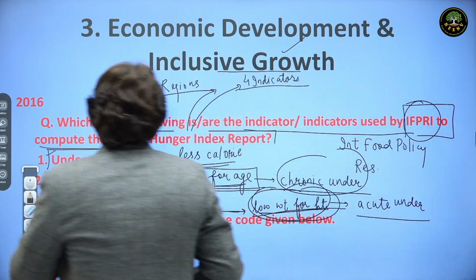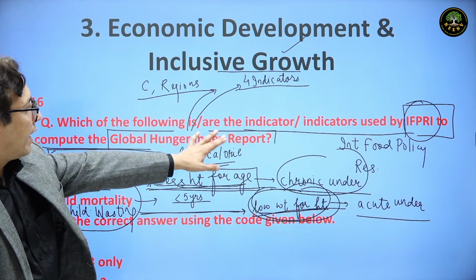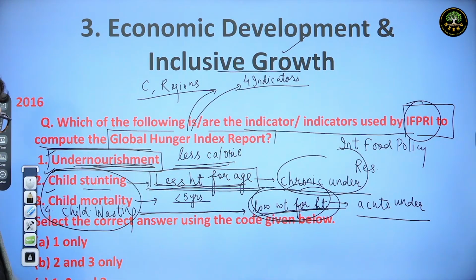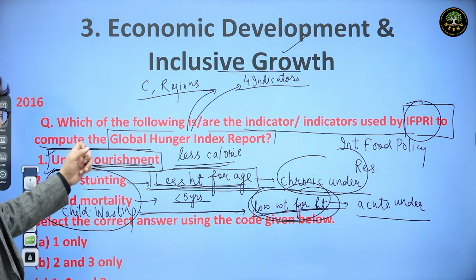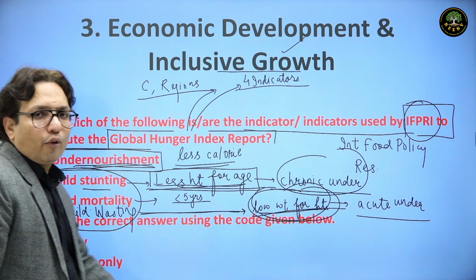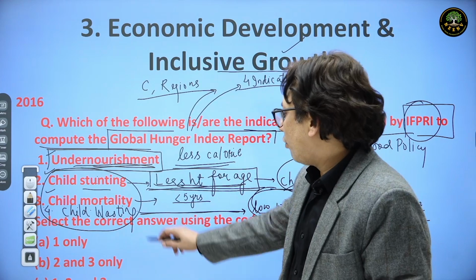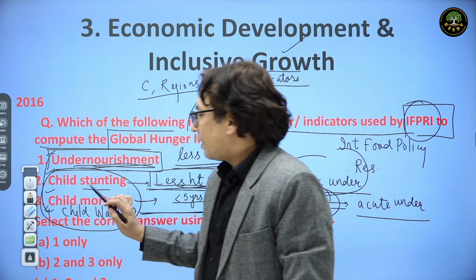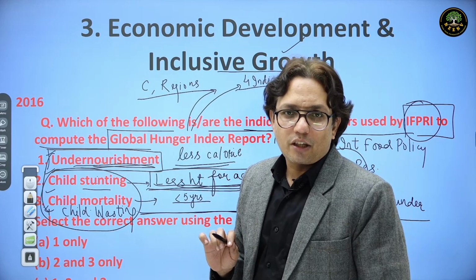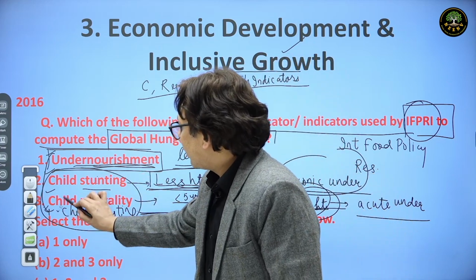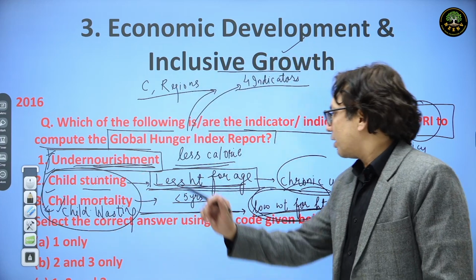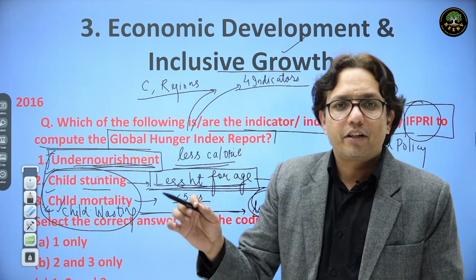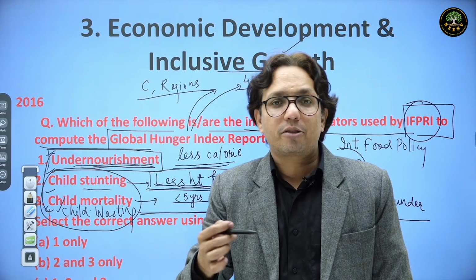So which of the following are indicators used to compute the Global Hunger Index report? It is actually all 1, 2 and 3. The fourth option is missing over here, but all these 3 are parameters of the Global Hunger Index report. The fourth one is child wasting. The Global Hunger Index report is released by Welthungerhilfe and Concern Worldwide, which are German and Irish organizations respectively.